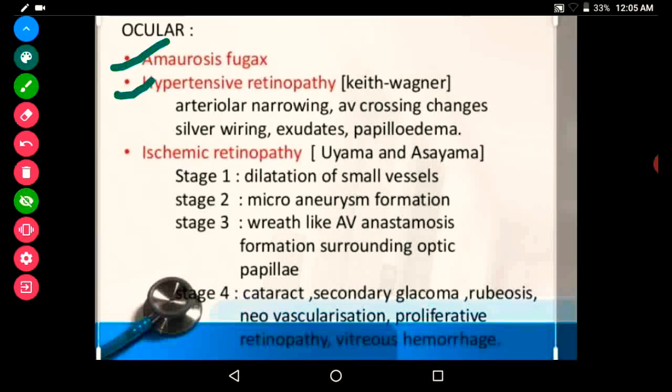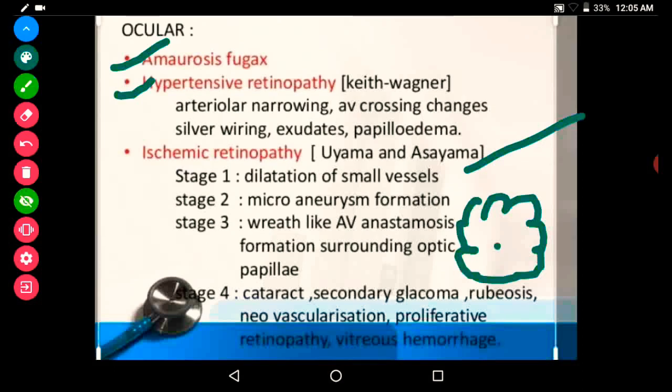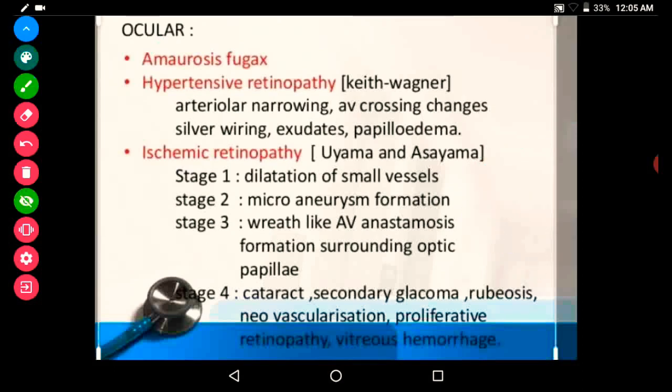And in the first stage, there will be dilatation of the small vessels. And in the second stage, there will be outpouching formation from these dilated small vessels, that is known as microaneurysm formation. And as the stage progresses into stage 3, there will be wreath-like anastomosis around the optic papillae. And in stage 4, it may develop cataract, secondary glaucoma, rubeosis, neovascularization, like that.